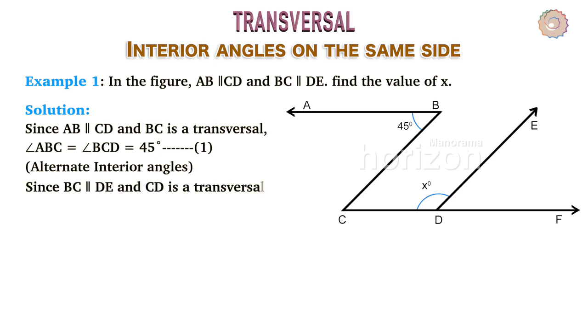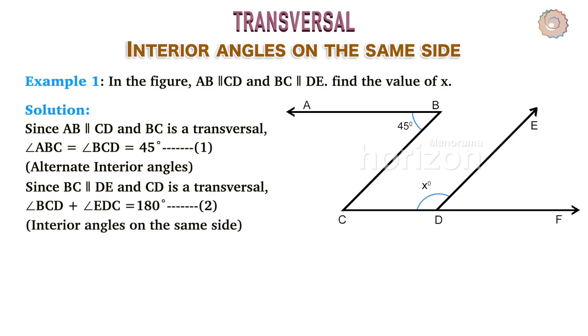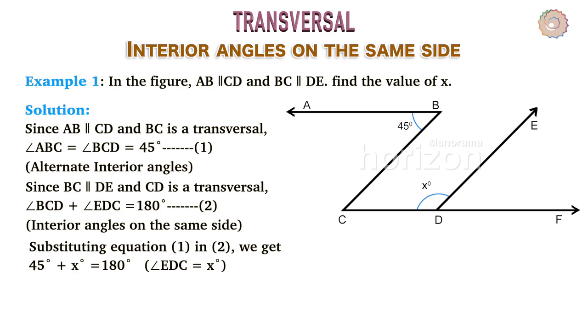Since BC is parallel to DE and CD is a transversal, we have the interior angles on the same side. Angle BCD plus angle EDC equals 180 degrees. Let's consider this as equation 2. Substituting equation 1 in 2, we get 45 plus x equals 180, where angle EDC equals x degrees. So, x equals 180 minus 45, which is 135 degrees.